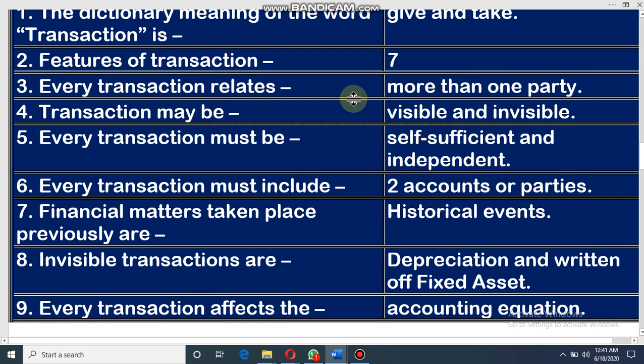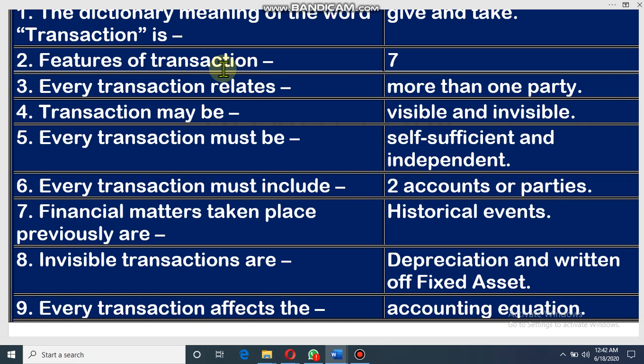And there are 7 features of transaction in your books, dear student. All of you know that every transaction has two parties. One party will receive the benefit and the other party will give the benefit. The receiver of the benefit will be debited and the giver of the benefit will be credited, and every transaction will be measurable in terms of money. Every transaction has two parties. Every transaction will change the financial condition. These are the important features of transaction, dear student.